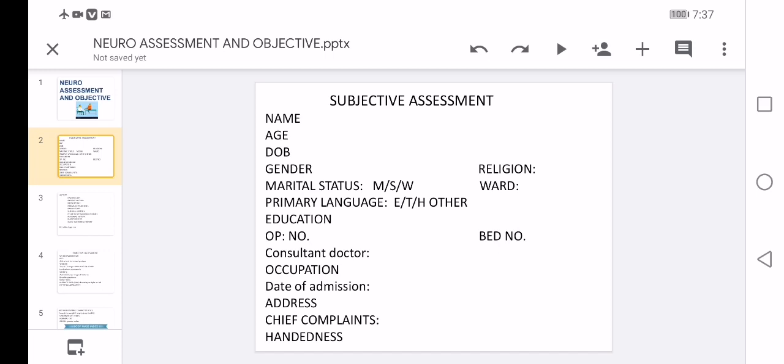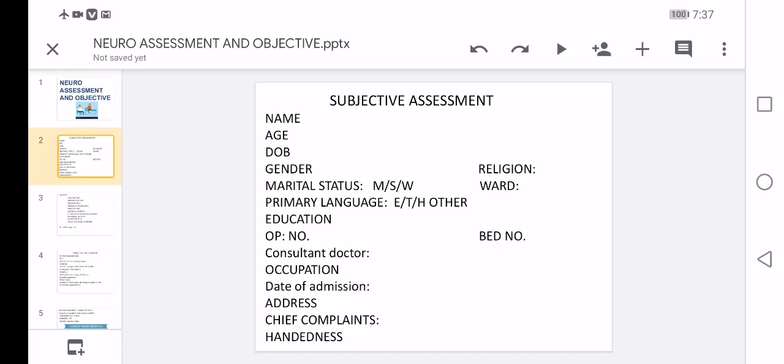Your name should be written with the surname. Why? Because if we take Priyanka, there are many people with that name, so we need to take the surname also. And age, at what age the disorder or disease is progressing, and date of birth, gender, religion, marital status, whether he or she is married, single, or widow, and ward, which means ICU, orthopedics, or general.